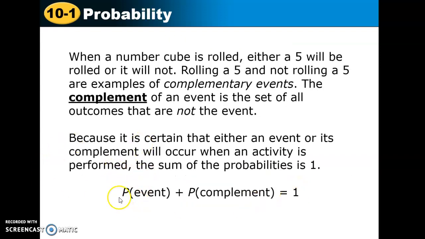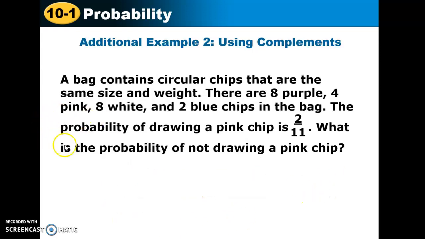Okay, now if you take the probability of an event plus the probability of its complement, you're going to equal 1, which makes sense because these are the things that could happen. These are all the leftover things. When you add them together, that's everything. So therefore it's 1. So we're going to take a look at some complements here.